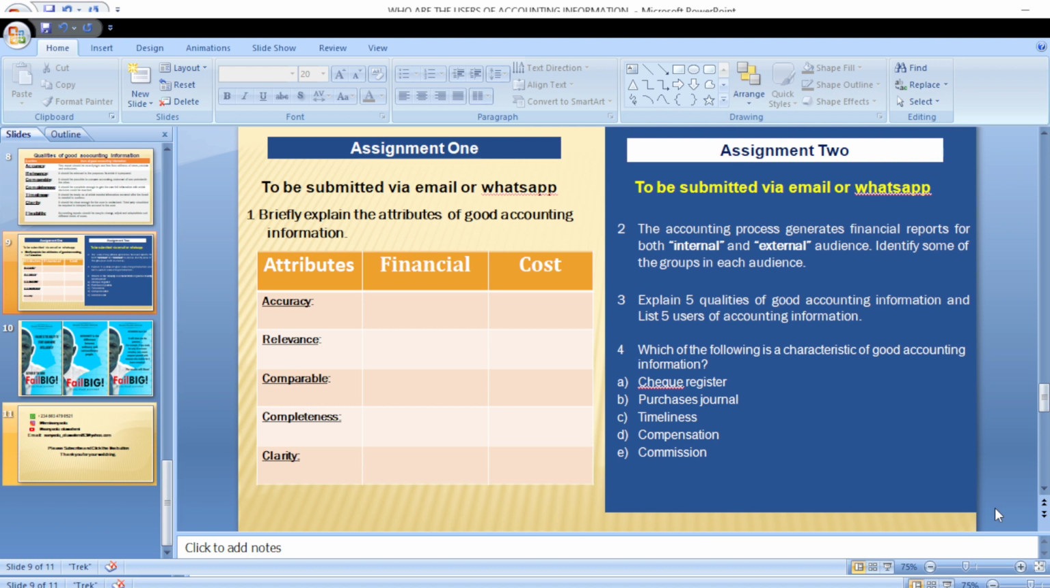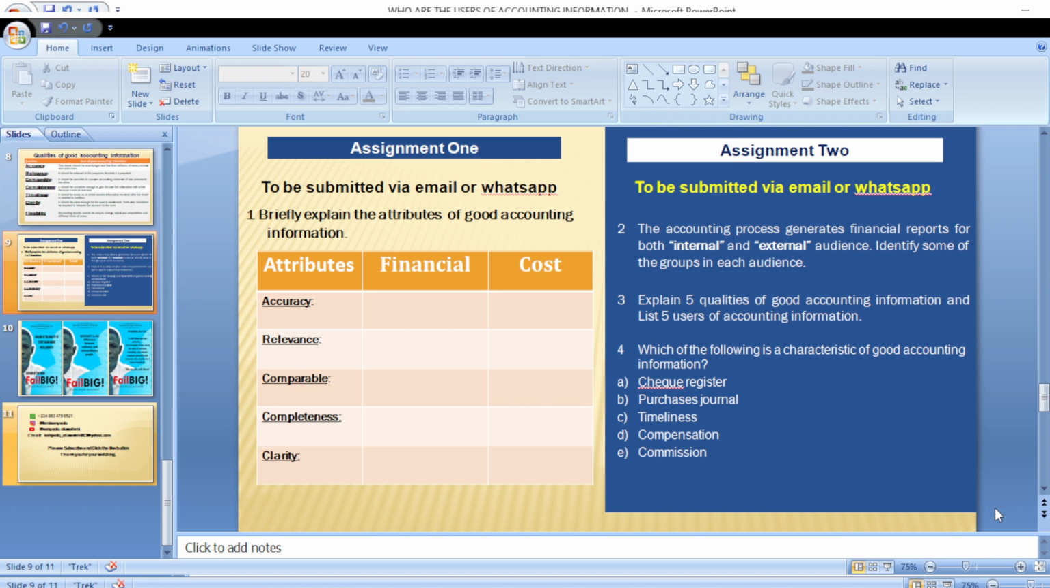Number 2 says that the accounting process generates financial reports for both internal and external audience. Identify some of the groups in each audience, that's each category. So what we're asking you to do there is to differentiate the external audience from the internal audience. What we mean by audience is users of accounting information. Who are the internal, who are the external users? So you should be able to get that.